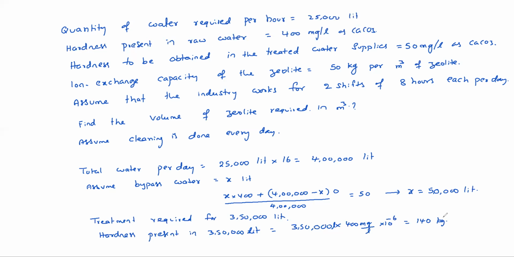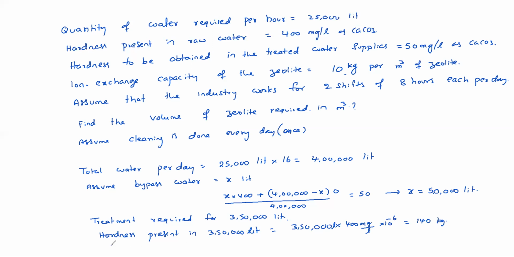Daily once if you clean, every day once. Ion exchange capacity is how much? 50 kg per meter cube of zeolite. Okay. Sorry, take 10 kg. Take 10 kg per meter cube of zeolite as the ion exchange capacity.